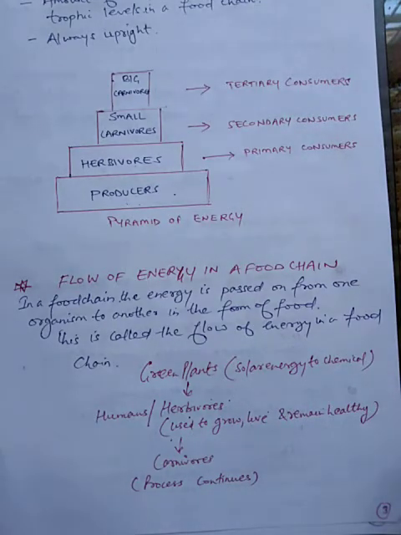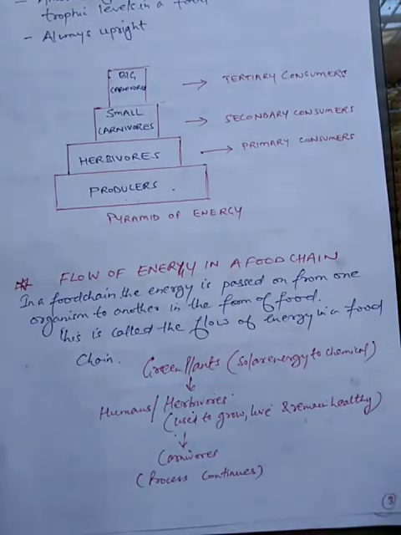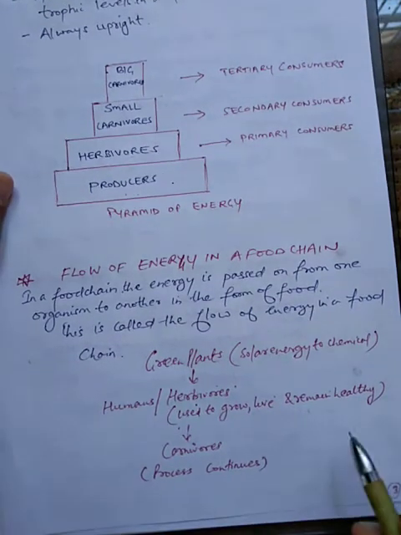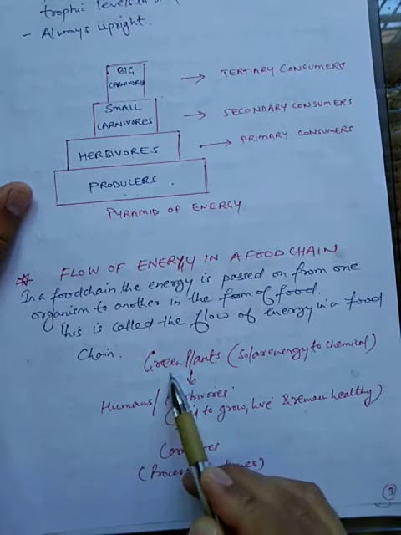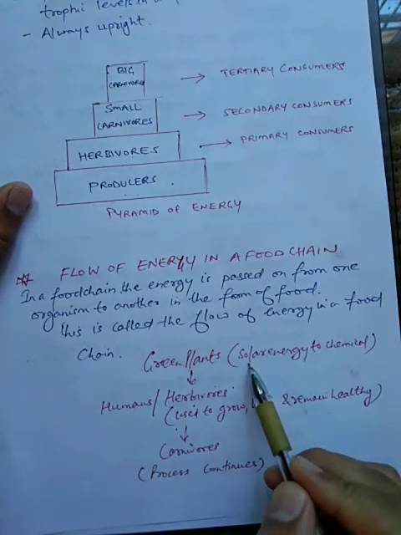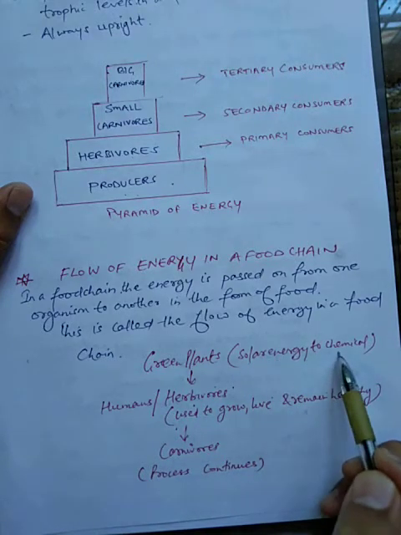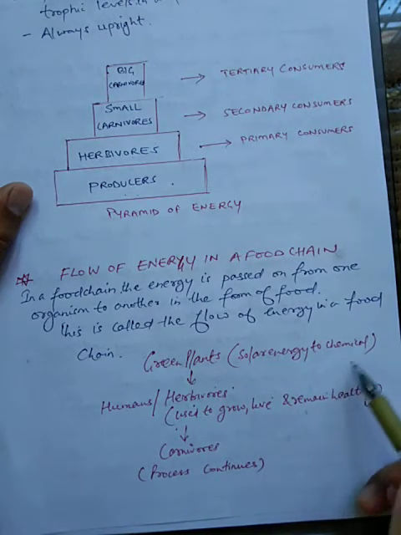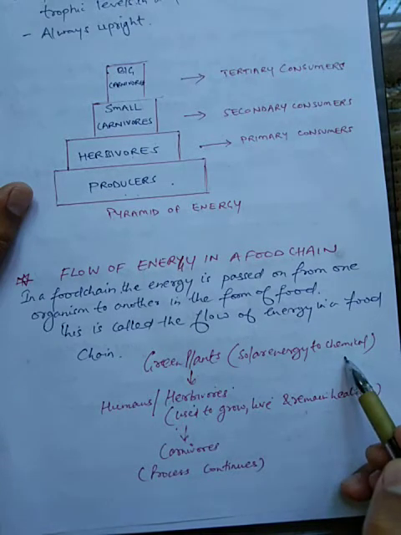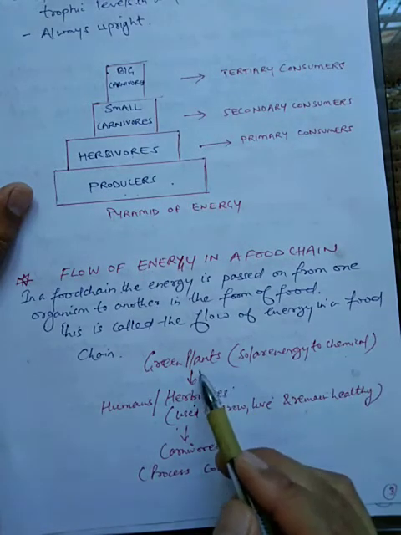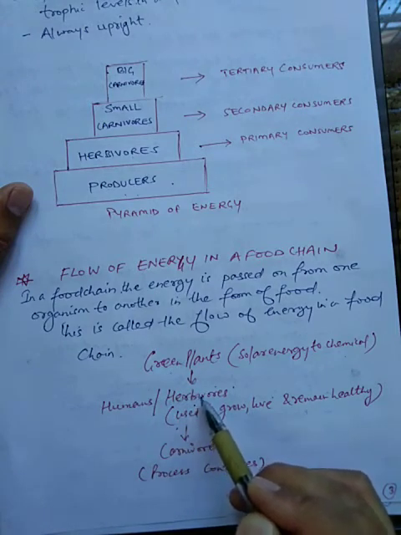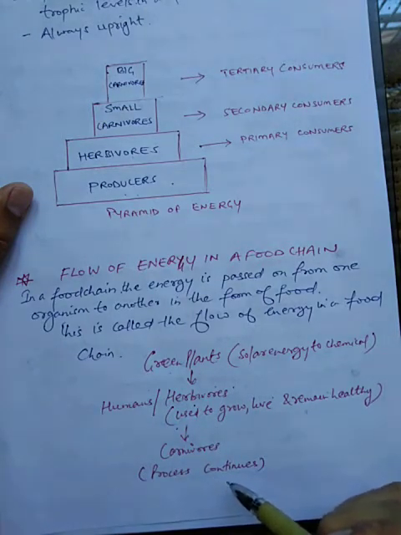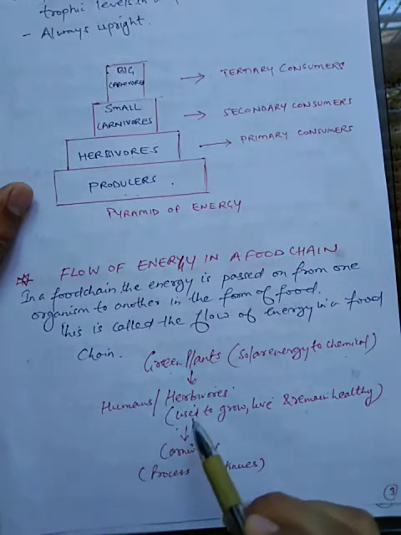Now students, I have drawn here a flow chart. With the help of the flow chart, it will be easy for you to understand. Here see, green plants, that is producers, are utilizing the light energy, converting solar energy into chemical energy, and that chemical energy is food. Now on these green plants, humans or herbivores depend.